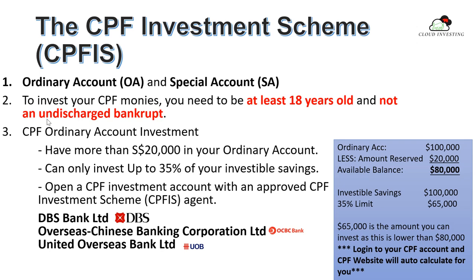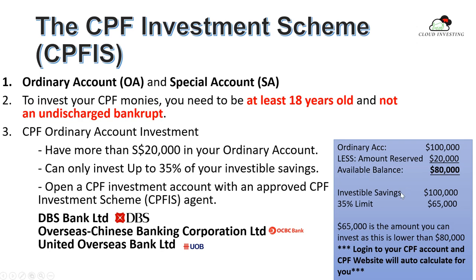So how to use the CPF ordinary account to invest? The requirement is you have to have more than 20,000 in your ordinary account. Then you can only invest up to 35% of your investable savings. I know this is a bit confusing, so look at this. This is the calculation. Let's say your ordinary account has 100k. You have to deduct the amount reserved, 20k, which must stay inside your ordinary account, so the balance will be 80k.